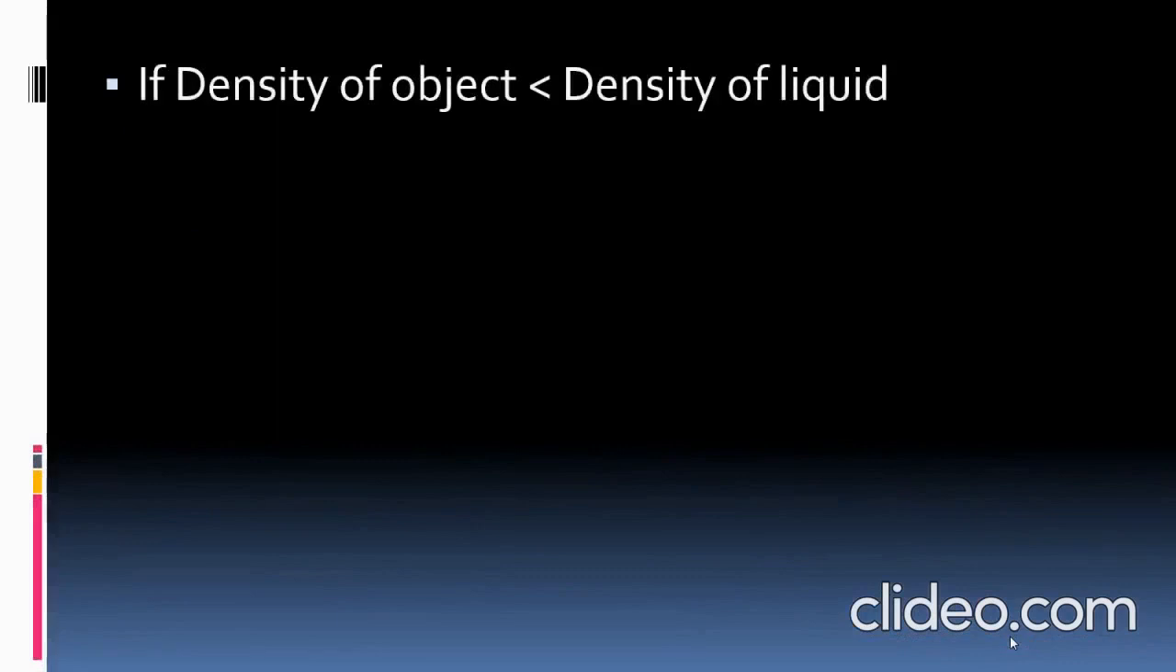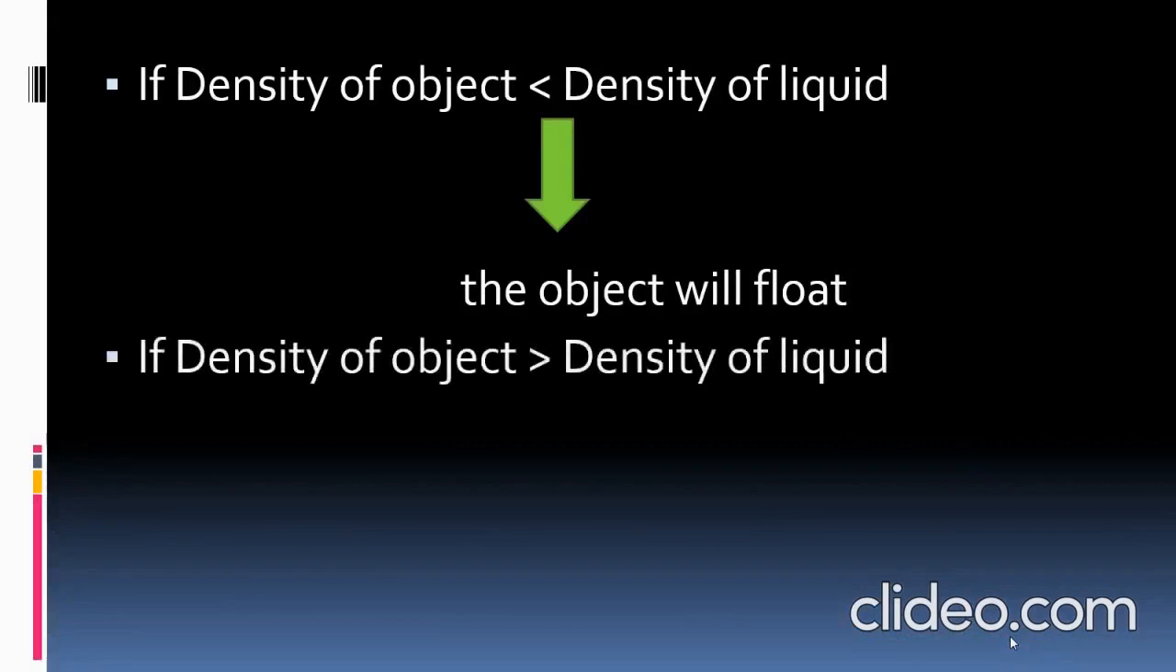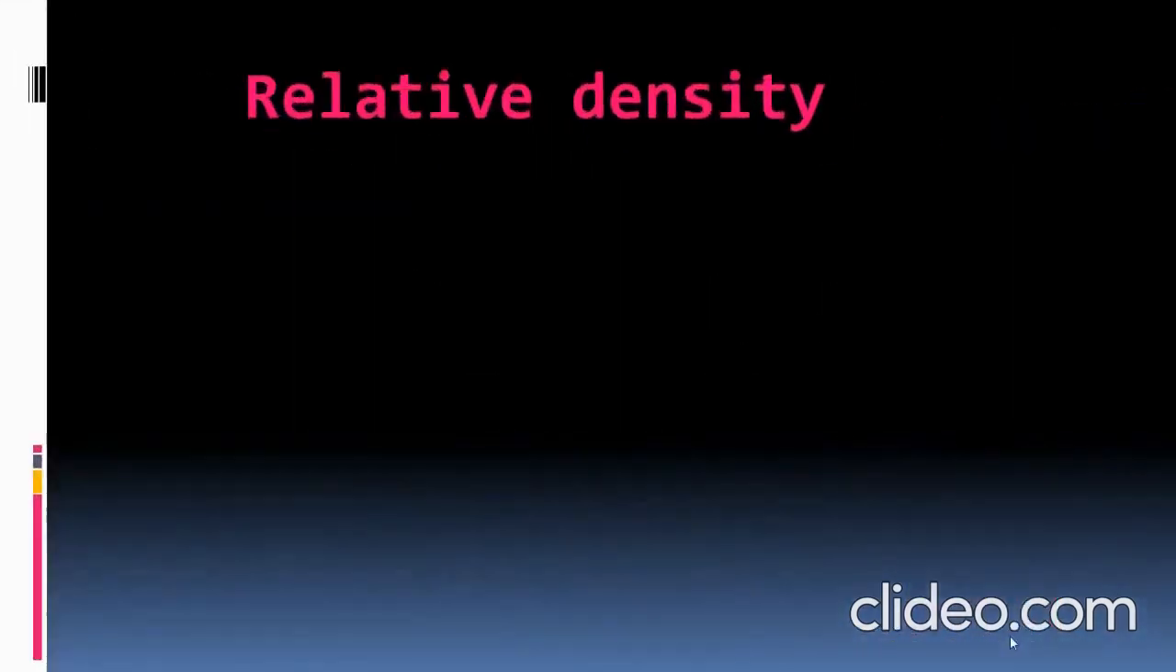And if the density of an object is less than the density of the liquid, then the object will float. If the density of the object is greater than the density of the liquid, then the object will sink. So hope you are clear how the object sinks and how the object floats. So this is the main reason. So density plays a major role in this flotation and sinking. Okay? Yes. So now we'll see relative density.